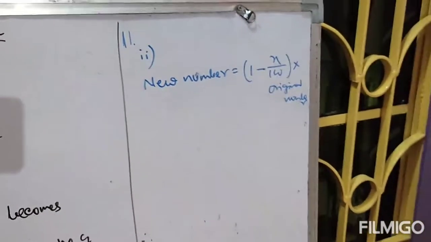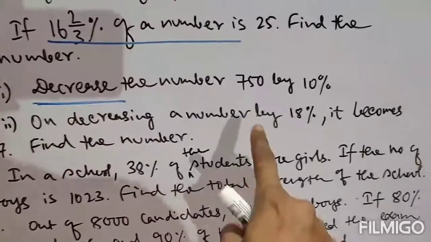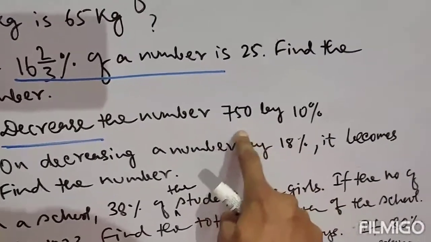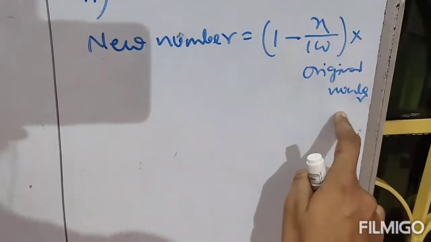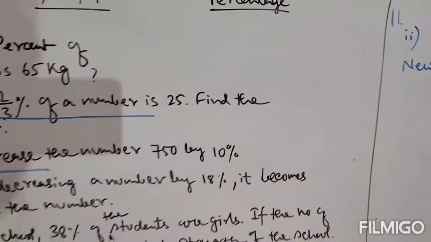Clear? So this is the formula. New number equals 1 minus x by 100 into original number. Here x is your 10%, and the original number is 750. So put this in your formula and find the new number.